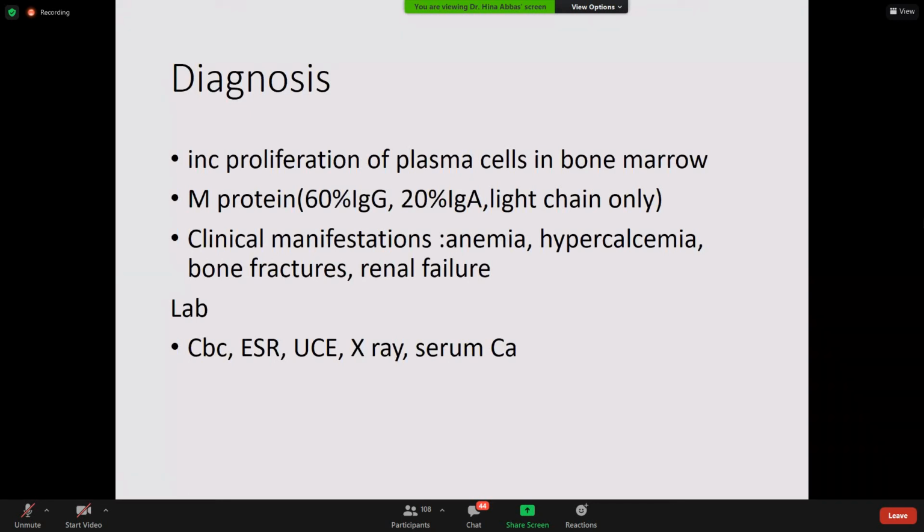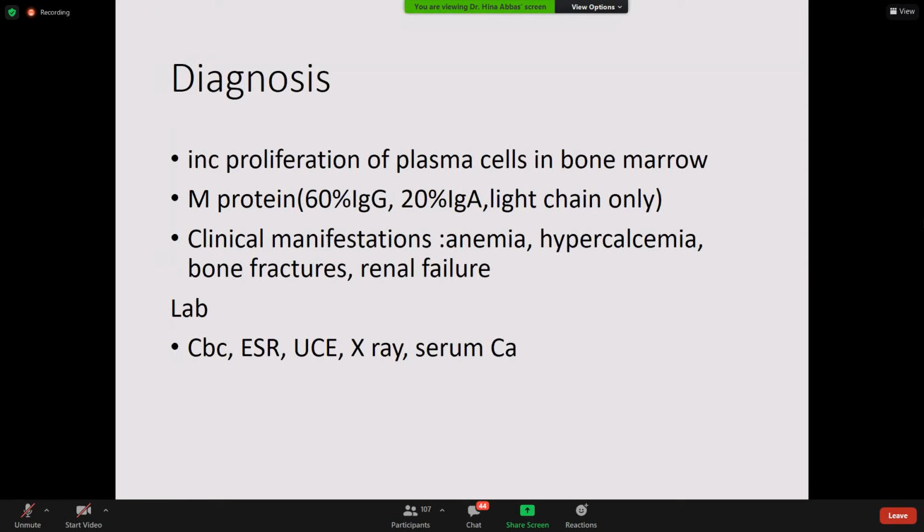These two diagnostic features, why renal failure and why hypercalcemia? One reason for hypercalcemia is very evident, and that is the bone pathologies that are taking place. Yes, excellent. Because the malformed antibodies are nephrotoxic. These M proteins are nephrotoxic. They are causing problems in the kidneys. They are getting accumulated there. That's why they are leading to renal failure.